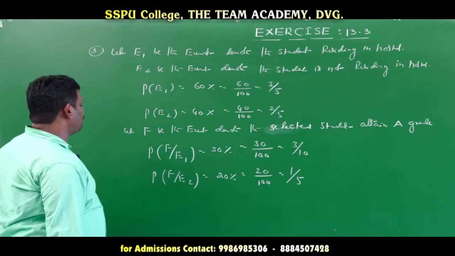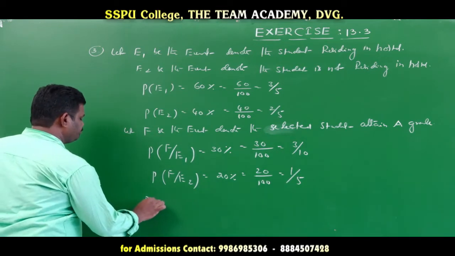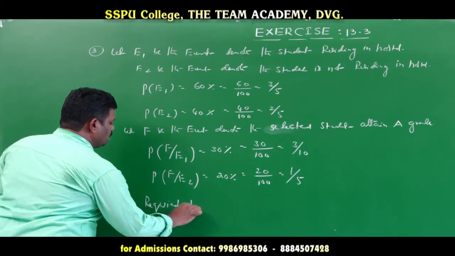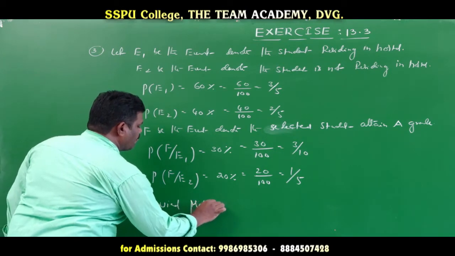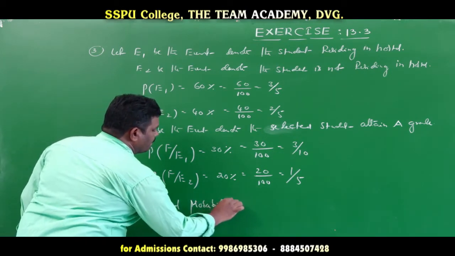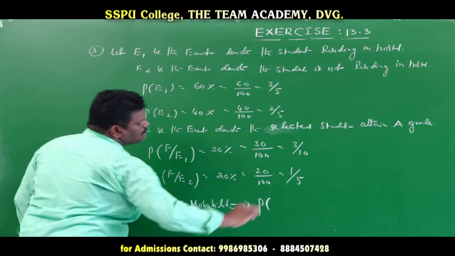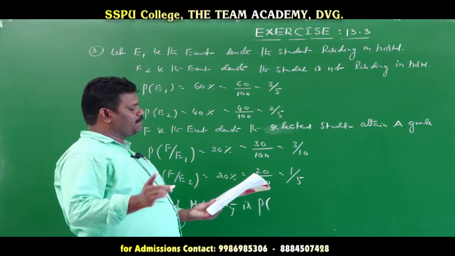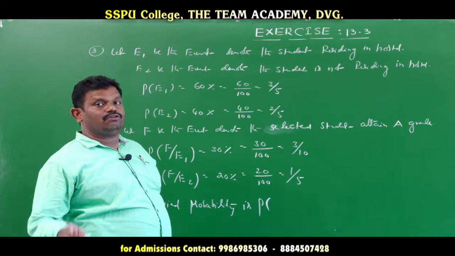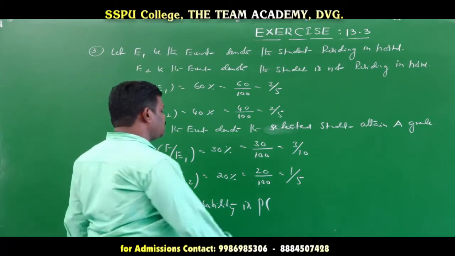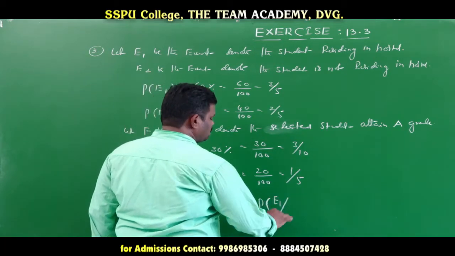Now the required probability is the probability that the student is a hostler. The student selection is already over.